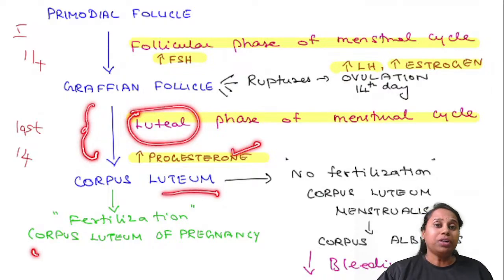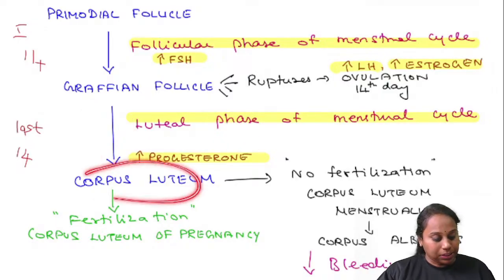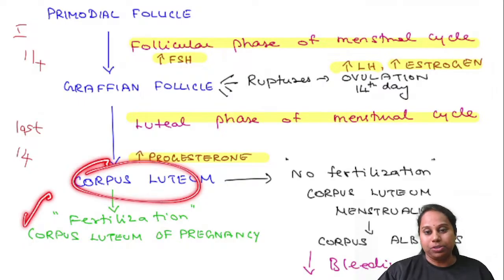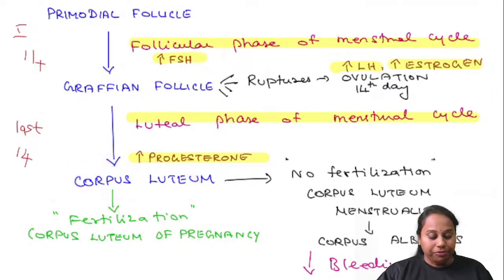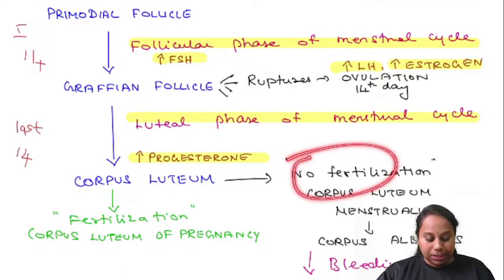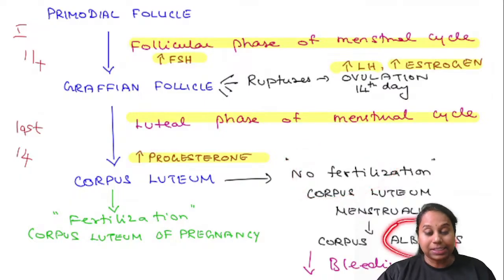So the hormone that is increasing during the last 14 days is progesterone. And this corpus luteum, if fertilization happens, will be converted into corpus luteum of pregnancy. If no fertilization happens, it is formed as corpus albicans, and this corpus albicans is a scar tissue which remains inside your ovary.